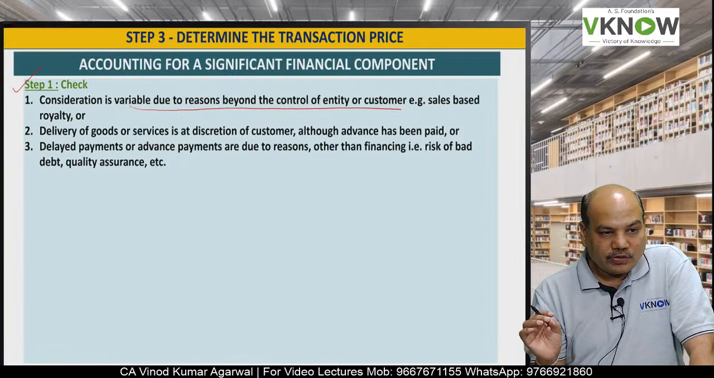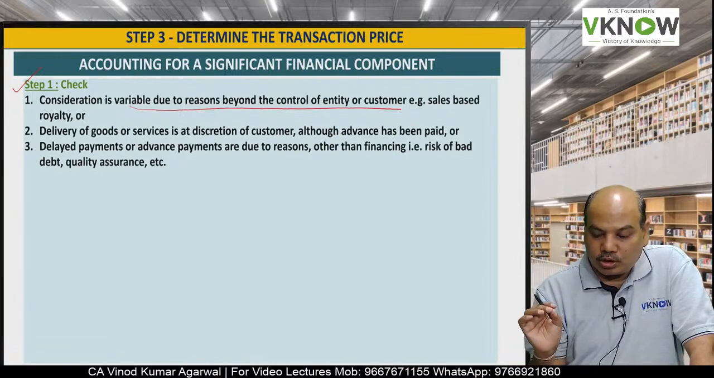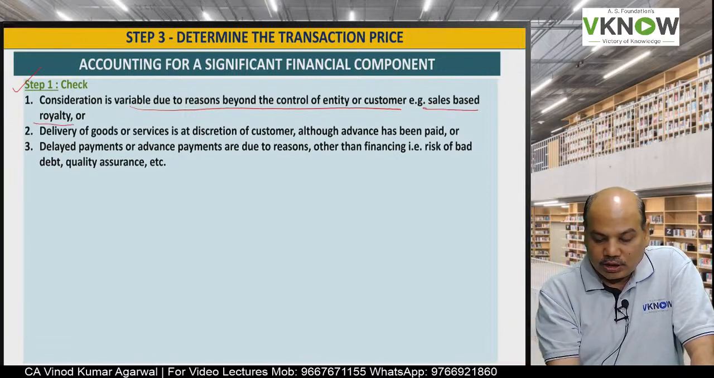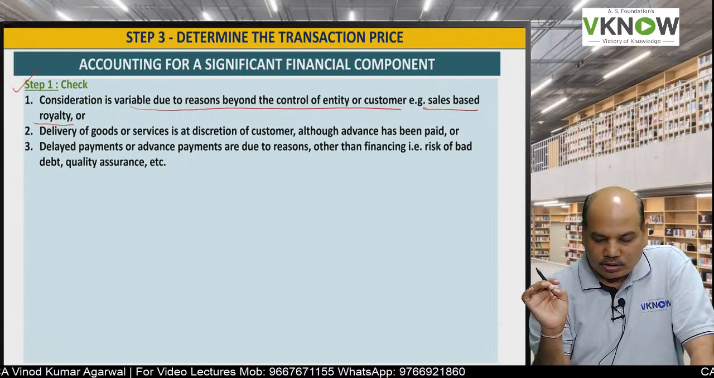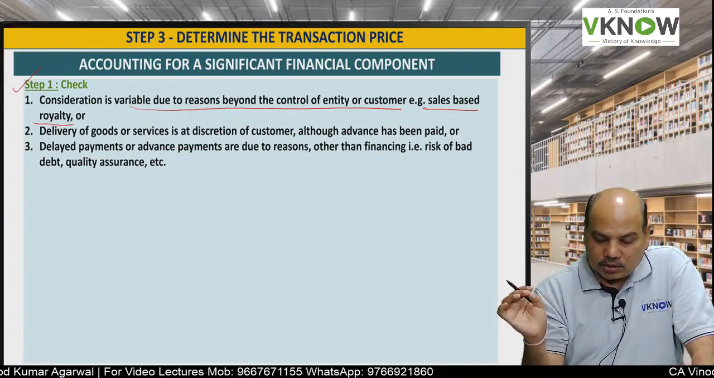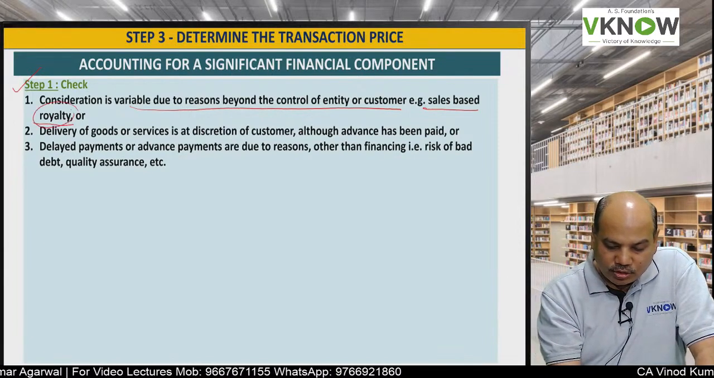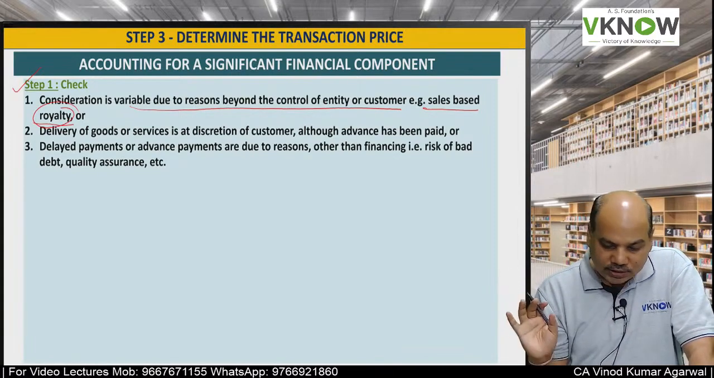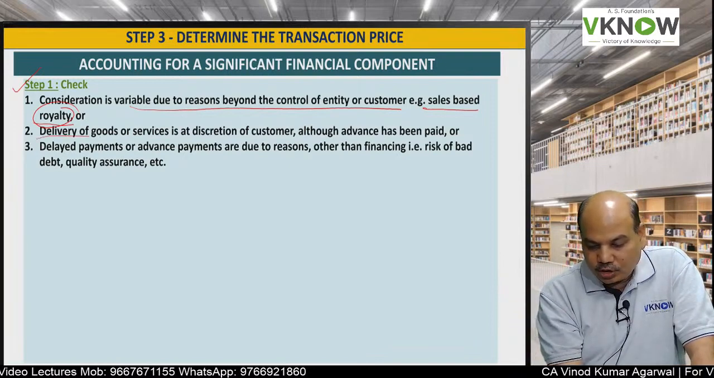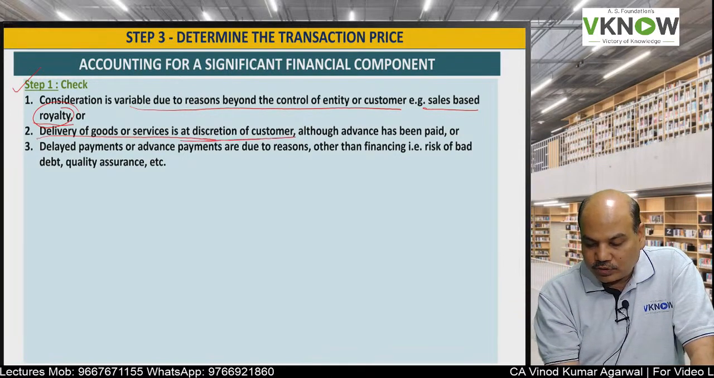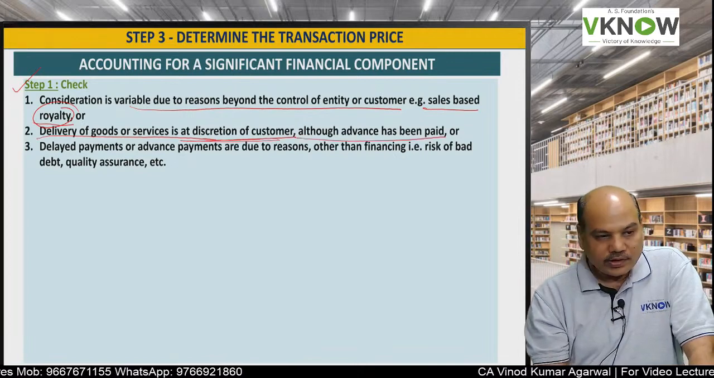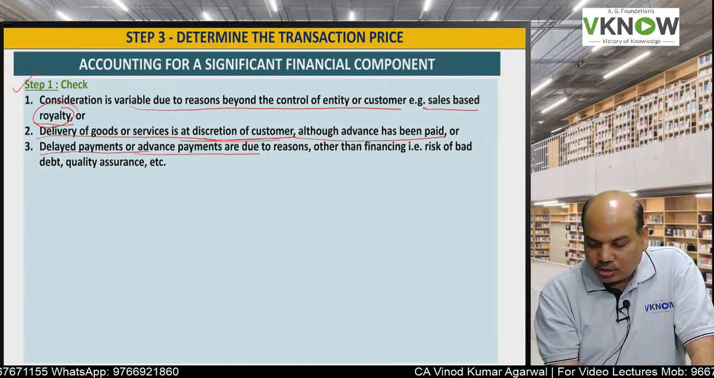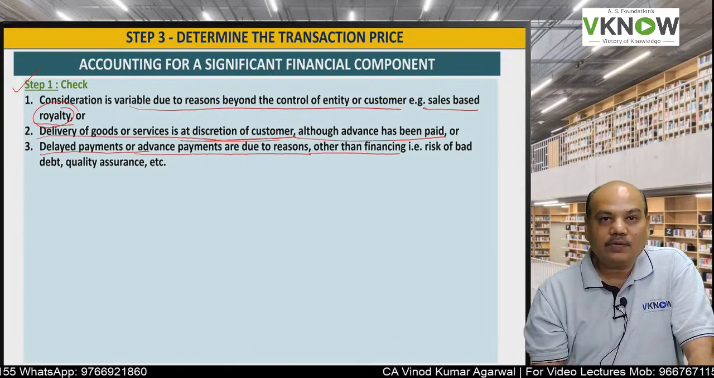If the consideration is variable for reasons beyond the control of the entity or the customer, for example, a sales-based royalty. If the royalty is based on the amount of sale, it is variable, which is beyond the control of the entity or the customer. Second is delivery of the goods or services at the discretion of the customer, although the advance has been paid. And the third thing we have to check: delayed payment or advance payment are due to reasons other than financing.